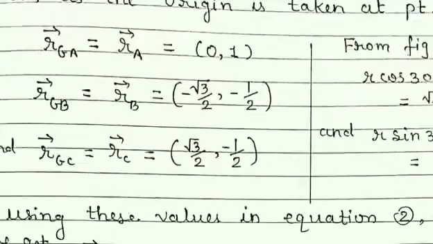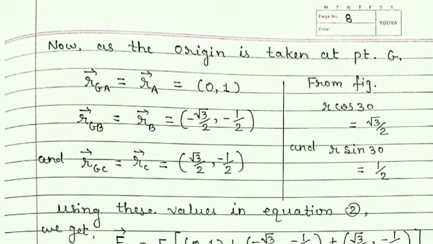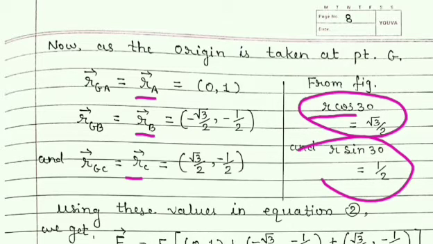So we obtained the positions for all these vectors. I have shown this method also, that r cos 30 is root 3 by 2 and r sin 30 is 1 by 2, and why there is negative or positive signs, that I have explained you.